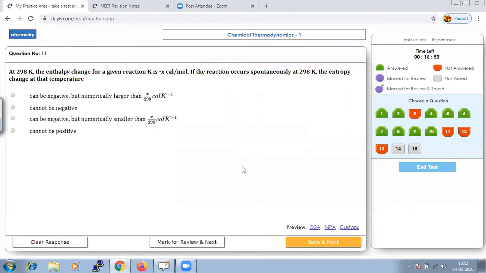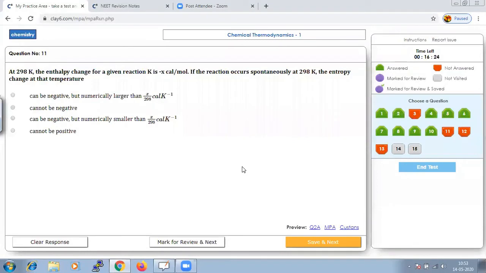At 298 Kelvin, the enthalpy change for a given reaction is minus X kilocalorie per mole. And if the reaction occurs spontaneously at 298 Kelvin, what is the entropy change at that temperature? How are we going to calculate it? We all know that they are asking us to calculate the entropy change.